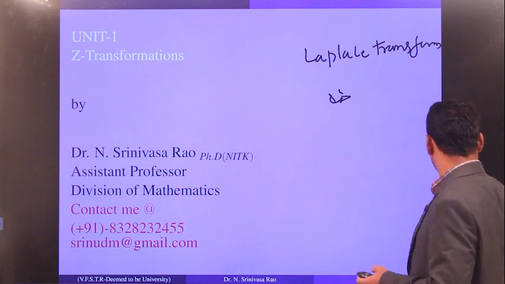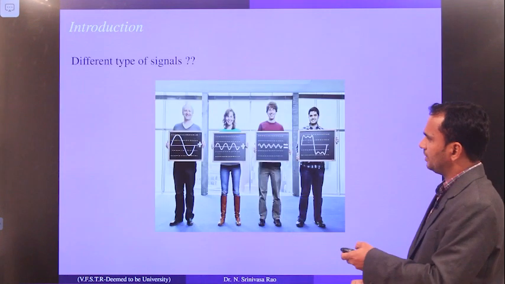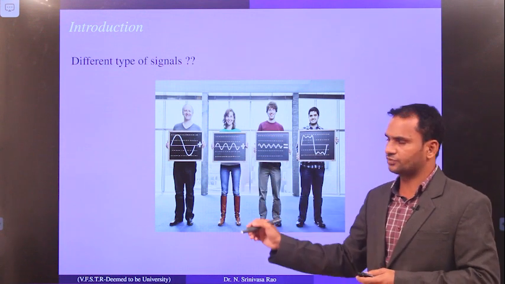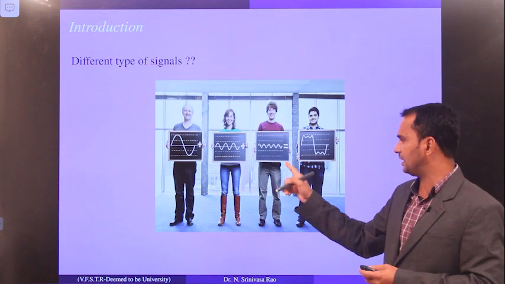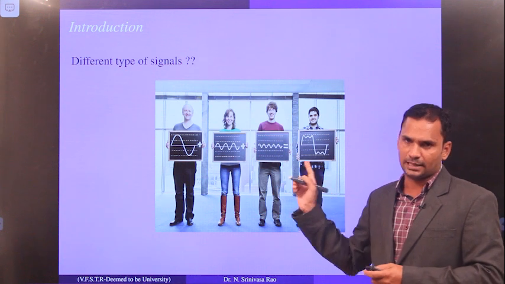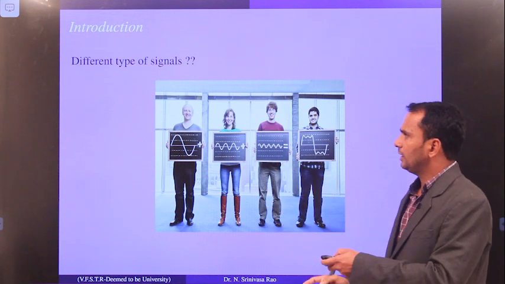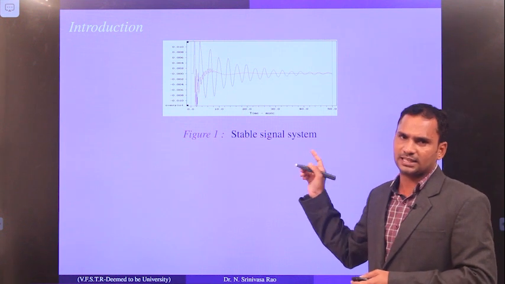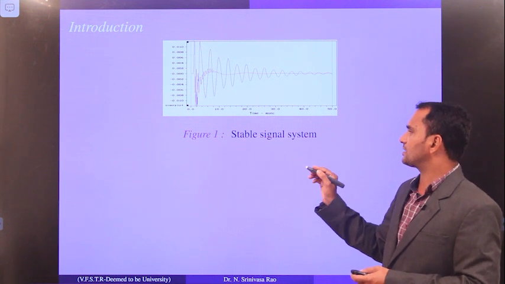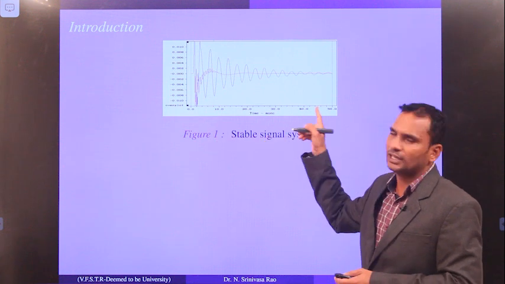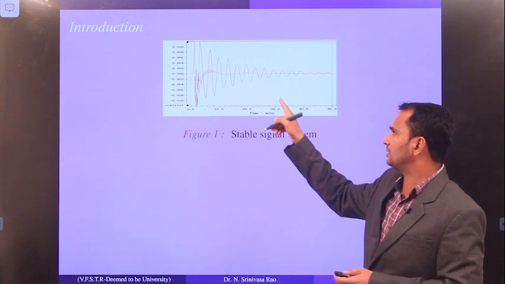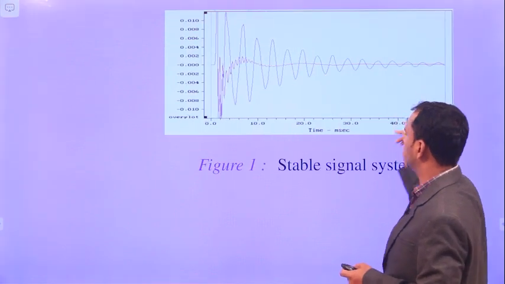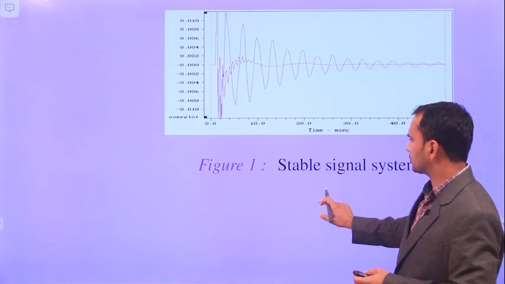For example, if you look at this picture, there are different types of signals. This is one type of signal, this is another type, and these two are other types of signals. Look at this: this is called a stable signal system. Why it is stable is, when time goes on increasing, the oscillations are decreasing. After a certain point, it is going to be stable.